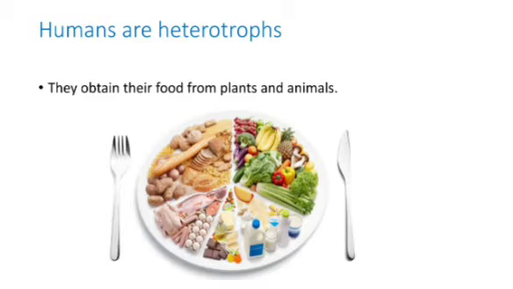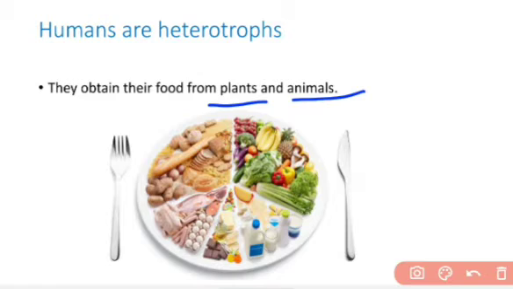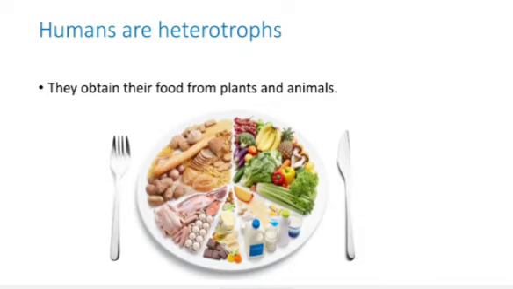You know that humans are heterotrophs. And what are heterotrophs? Heterotrophs are those organisms which obtain their food from other organisms. So we humans are heterotrophs because we cannot make our own food, and we obtain our food from plants and animals. We get food products from plants and animals, so we are heterotrophs.